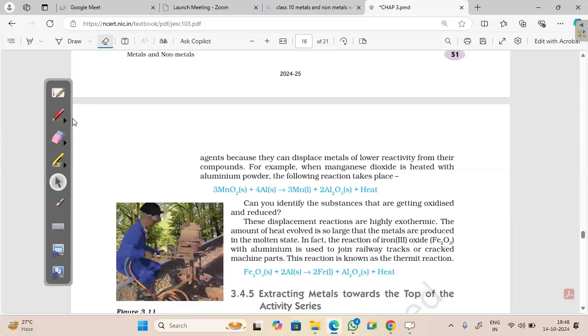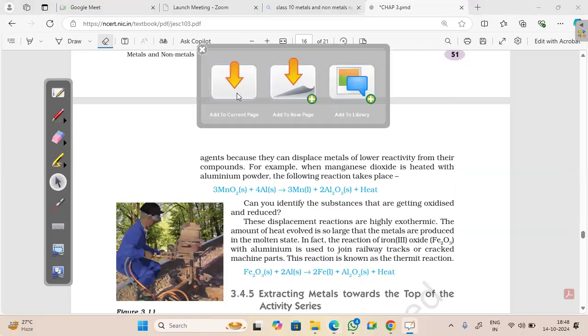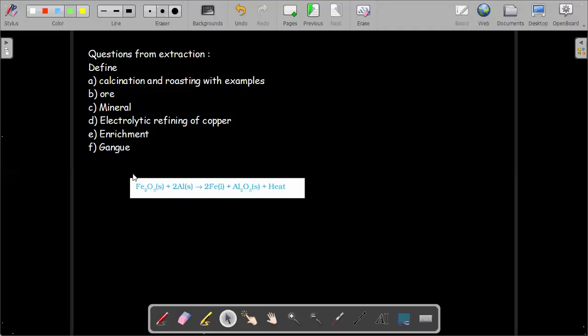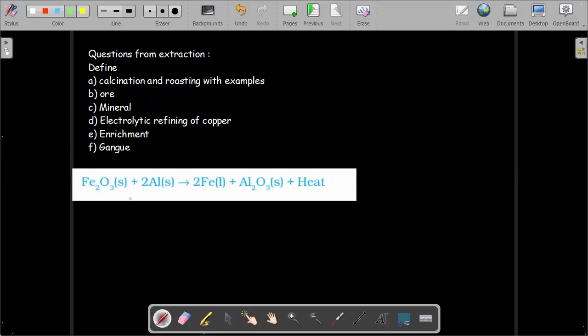You see, you have iron oxide. This is the ore also, Fe2O3. If you react this with aluminium, there is a displacement reaction. The iron will get displaced from its position by aluminium.